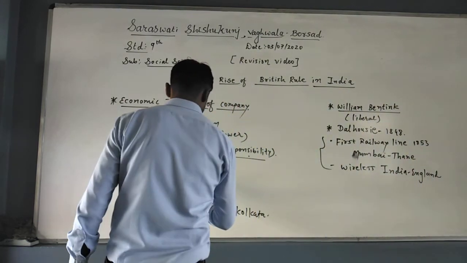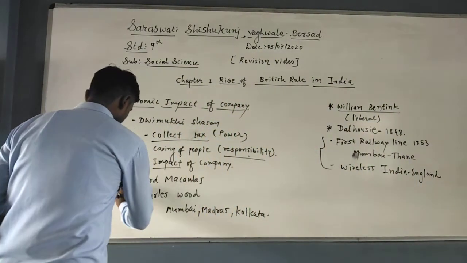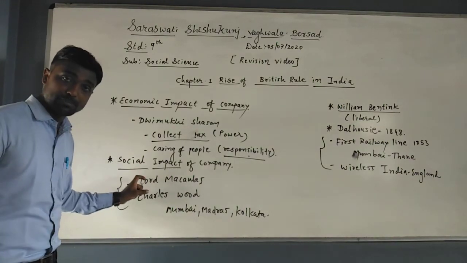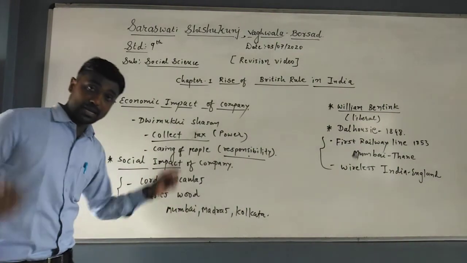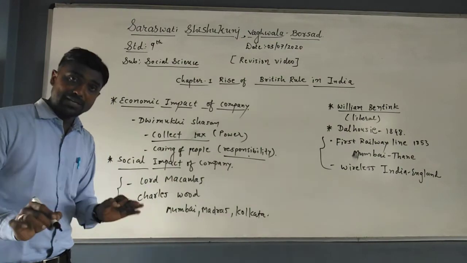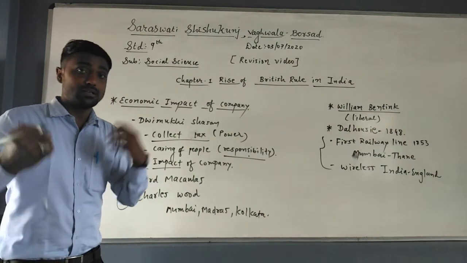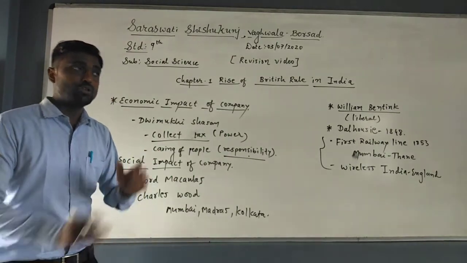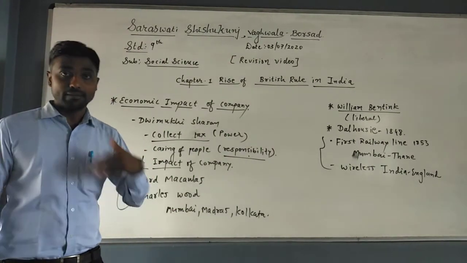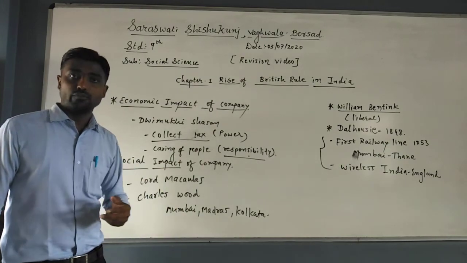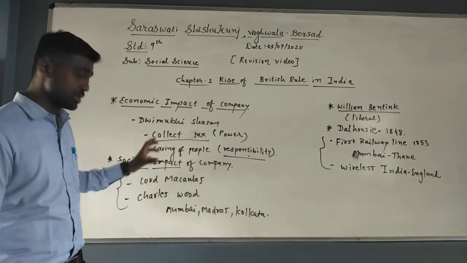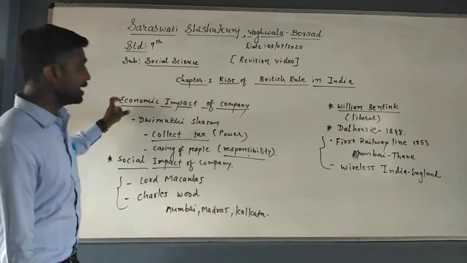Now you just see that these two things also had a great impact on society, because English education was imparted and universities were established. Now Indians became English learners, and the youth of India, those who have knowledge of English, can now easily ask about their rights. It means they came forward for the freedom movement. That is a good sign for the society. So it is the social impact, and the economic impact.